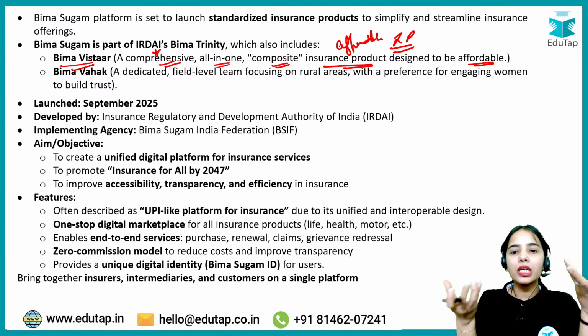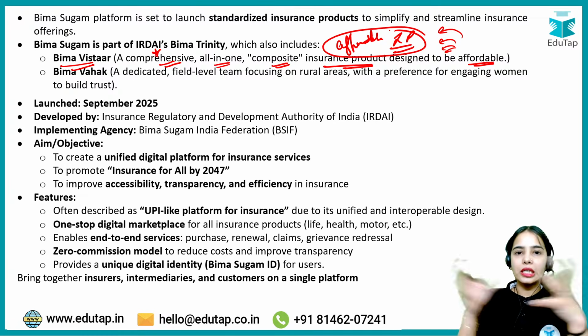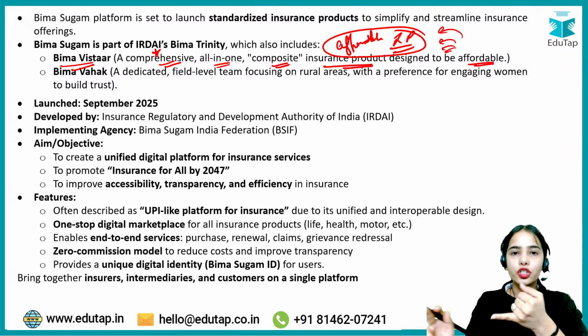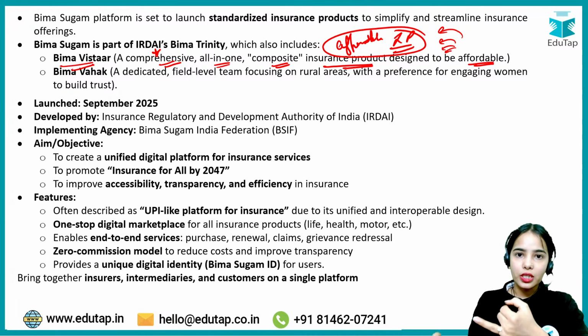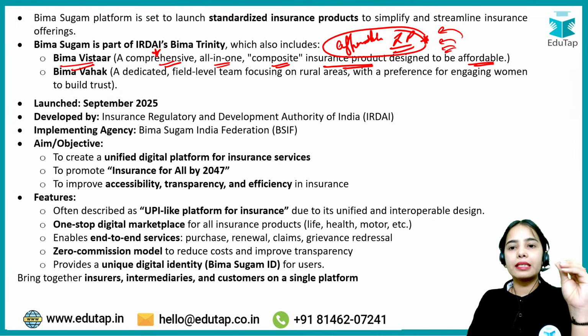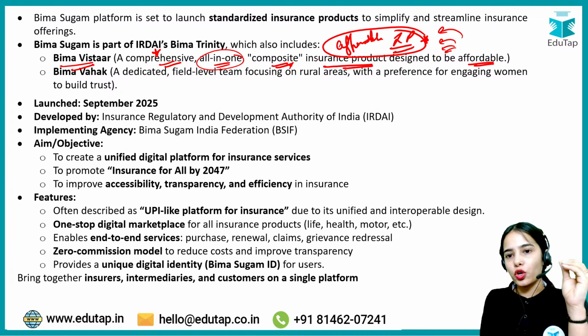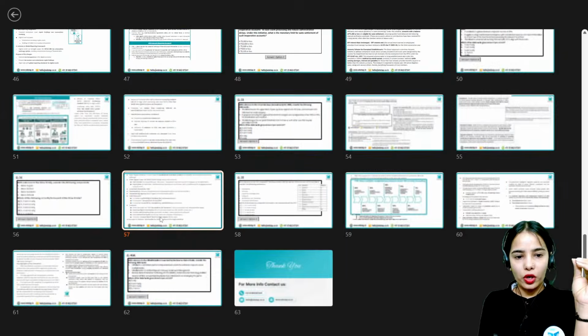So it is a composite insurance product where you are getting the facilities of different insurance products in one insurance product, like the health insurance you have to buy or the life insurance that you have to buy. So different insurance product facilities are provided in this one affordable insurance product. So that is Bima Vistar.